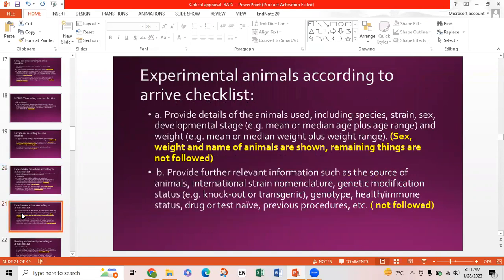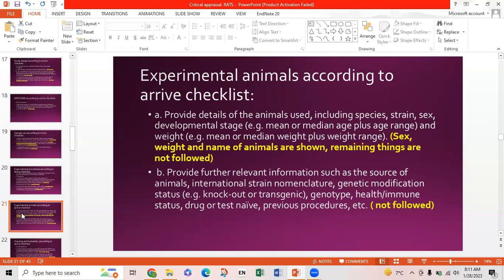Next is experimental animals according to the ARRIVE checklist. First, A is to provide details of the animals used, including species, strain, sex, developmental stage, and weight. Sex was told because it was male rats. Weight was told, about 70 gram. And the name of the animal, that is rats, was shown.